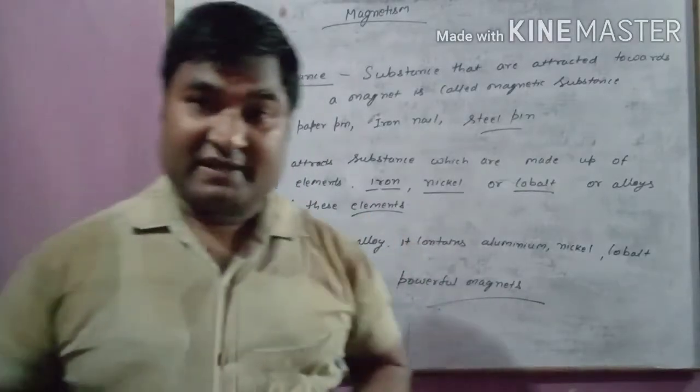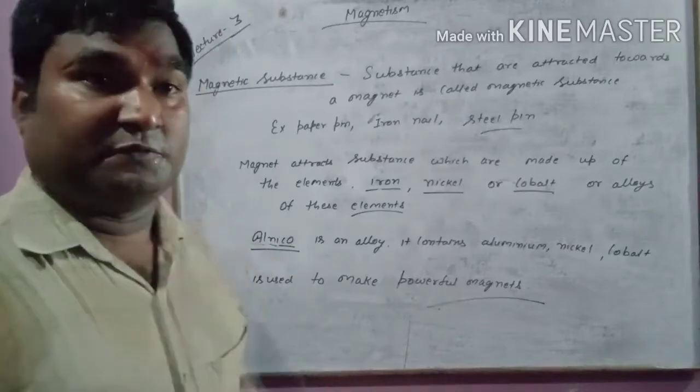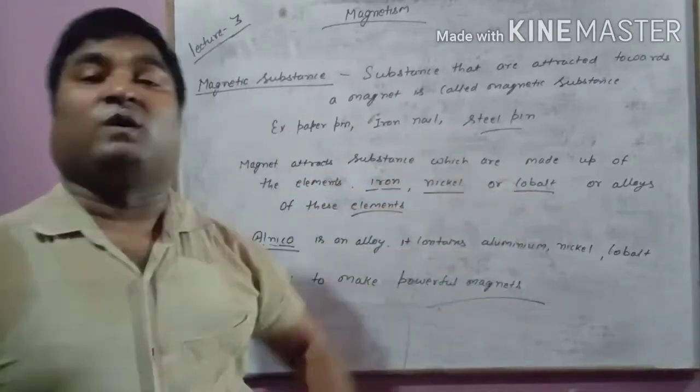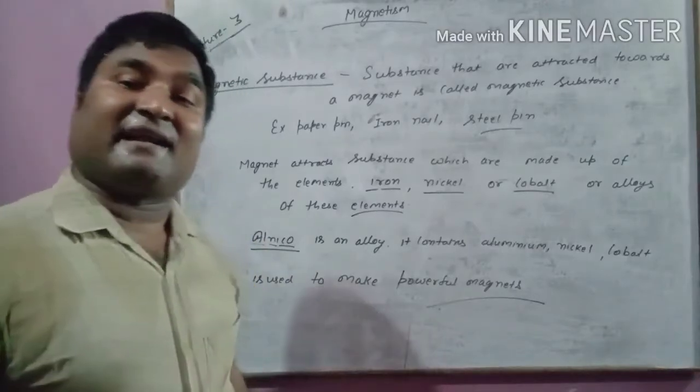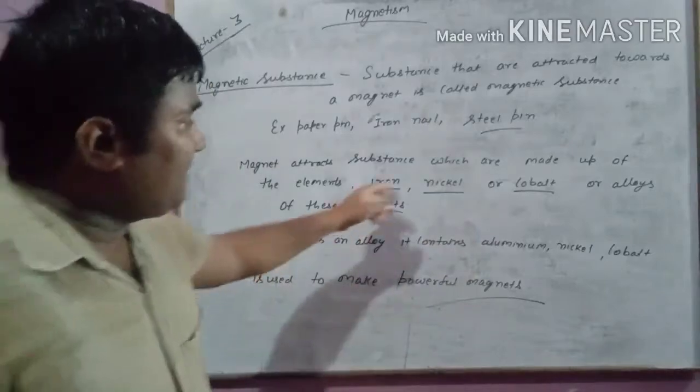See what I am saying once again. You should keep in mind, you don't get confused. A magnet is also made of these elements, and a magnet attracts a substance which is made up of these elements only.